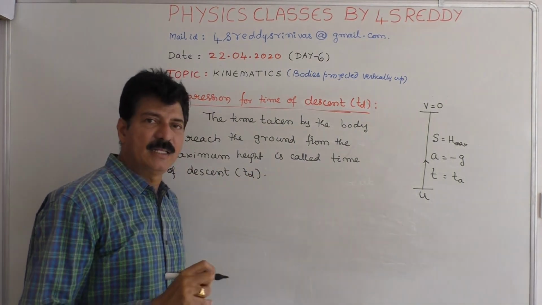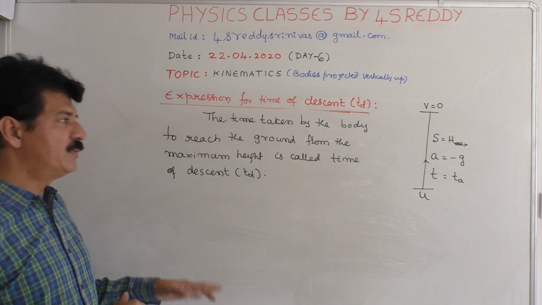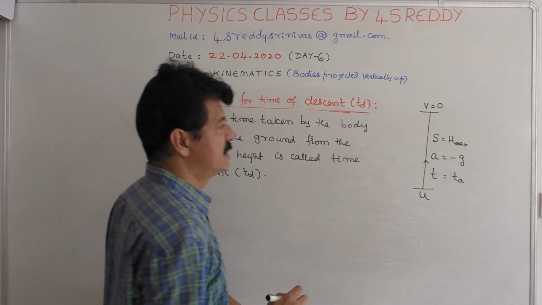The time taken by the body to reach the ground from the maximum height is called time of descent.